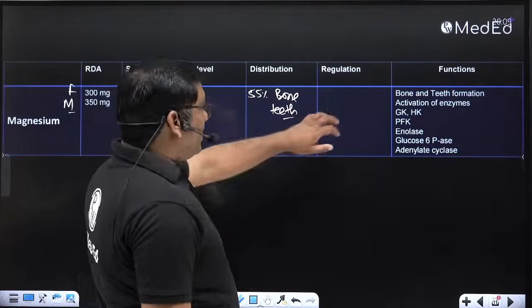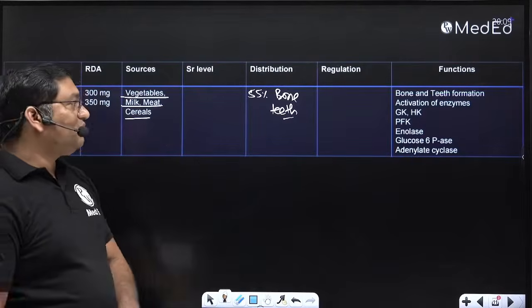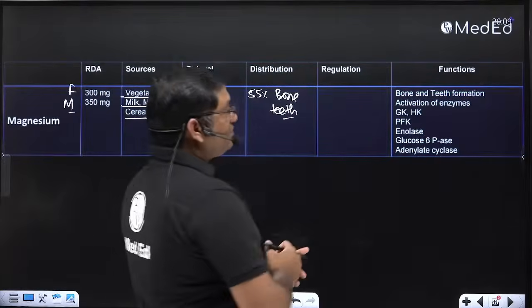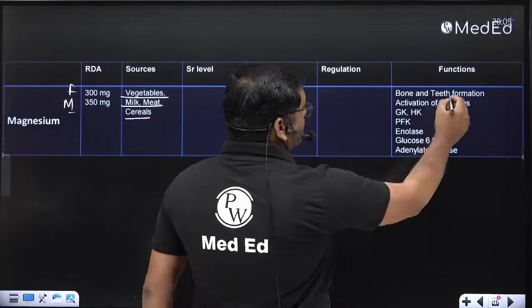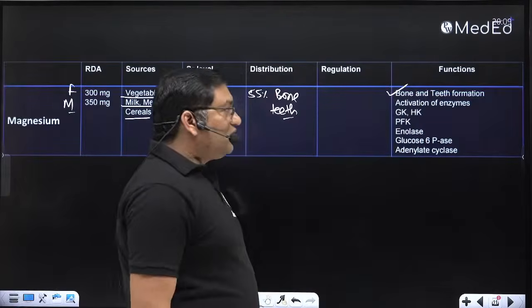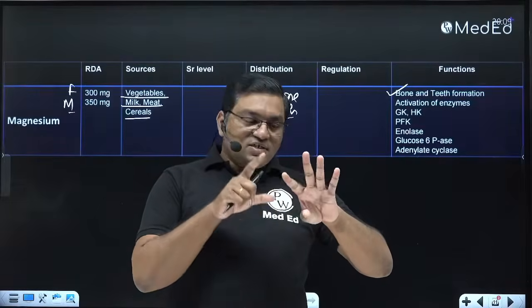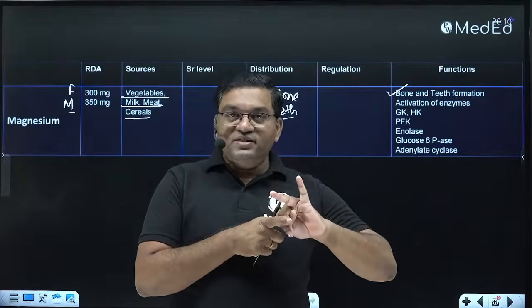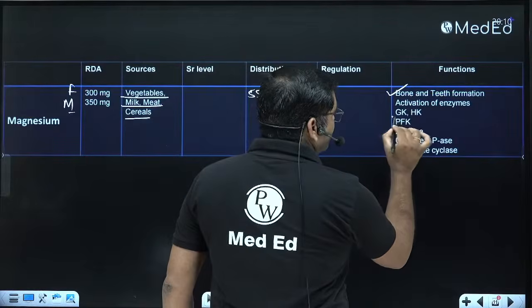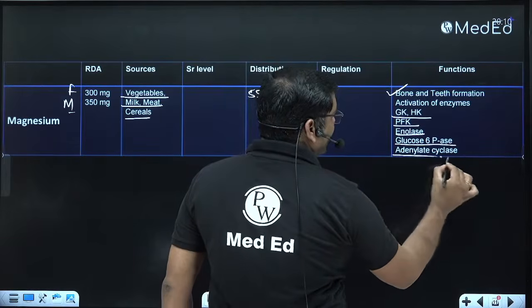Regulation as such is not important in case of magnesium. It is regulated with the help of aldosterone. It is required for bone and teeth formation. It is required for the activation of various enzymes that include glucokinase, hexokinase, phosphofructokinase, enolase, glucose 6 phosphatase and adenylate cyclase.